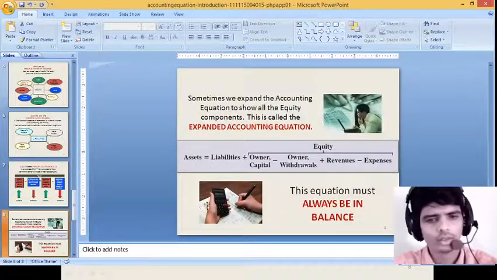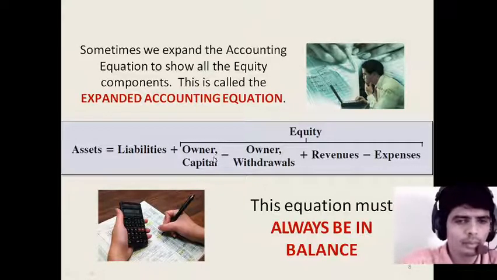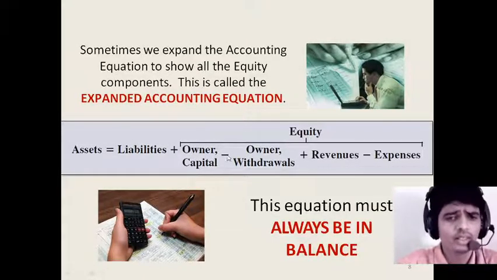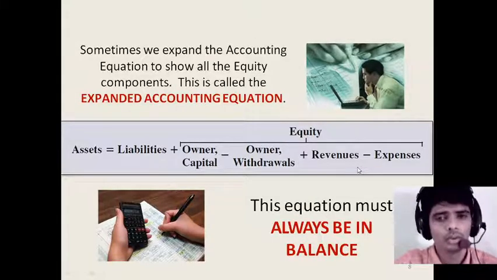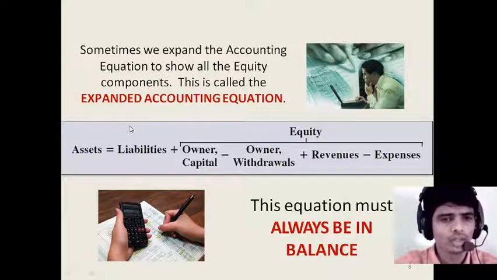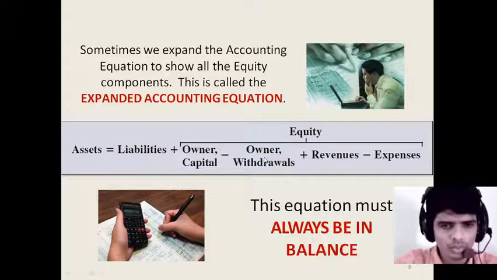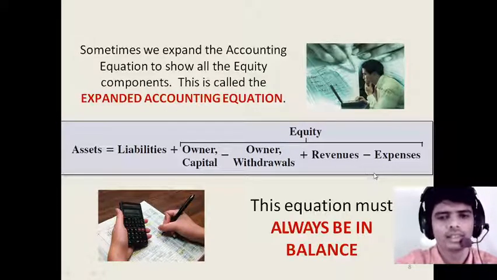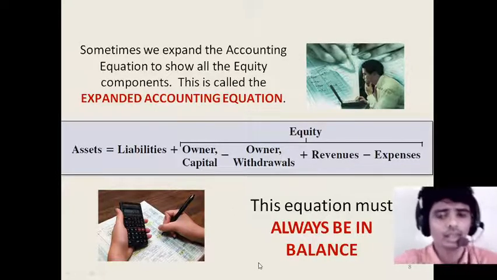So here assets is equal to liabilities plus owner's capital, if any addition then we add, then minus owner's withdrawals, if something is withdrawn that is deducted, then additional revenue, if we have made a sale the revenue we generate, minus expenses. Whatever these things will be, this is equity. So the main accounting equation is assets is equal to liability plus equity, but in equity all these things will come: owner's capital minus owner's withdrawals plus revenue minus expenses. This equation must always be in balance. Whatever the equation is, it has to be balanced.